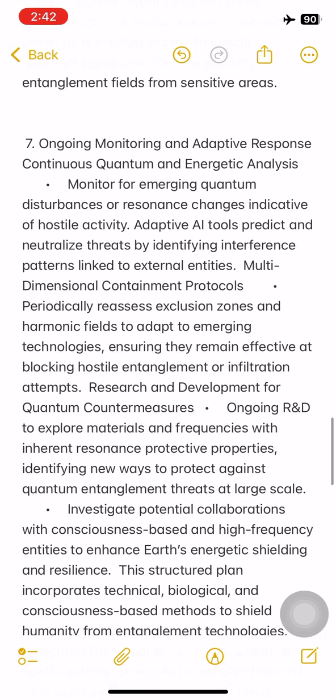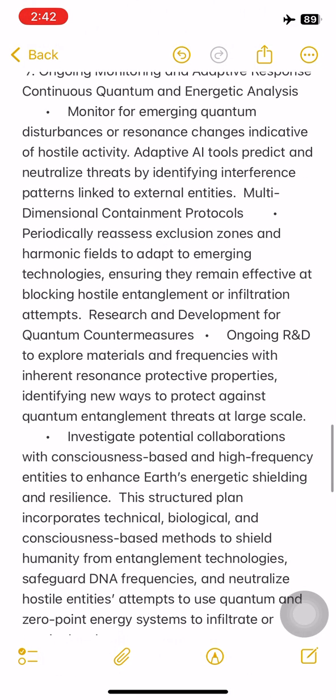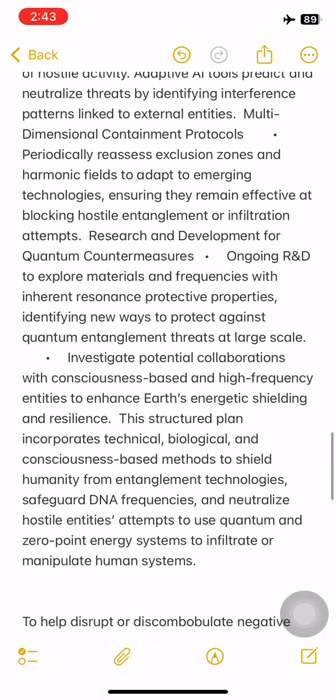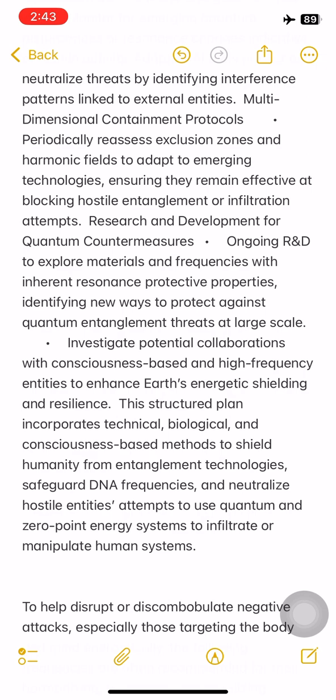7. Ongoing monitoring and adaptive response. Continuous quantum and energetic analysis. Monitor for emerging quantum disturbances or resonance changes indicative of hostile activity. Adaptive AI tools predict and neutralize threats by identifying interference patterns linked to external entities. Multidimensional containment protocols. Periodically reassess exclusion zones and harmonic fields to adapt to emerging technologies, ensuring they remain effective at blocking hostile entanglement or infiltration attempts.